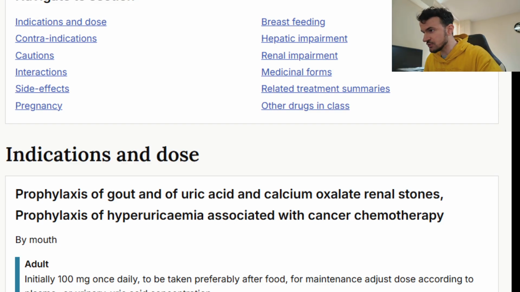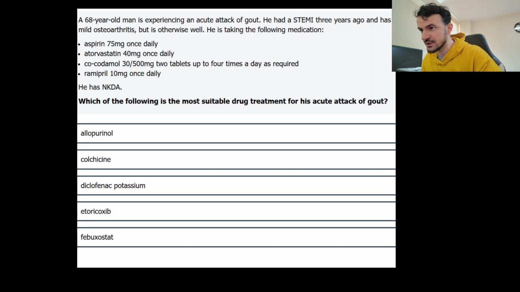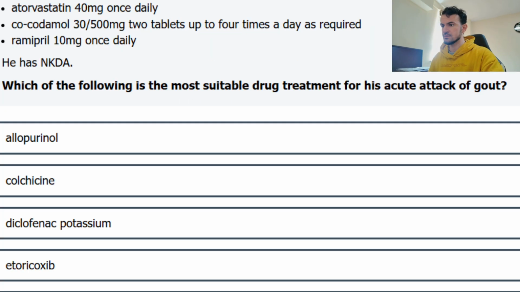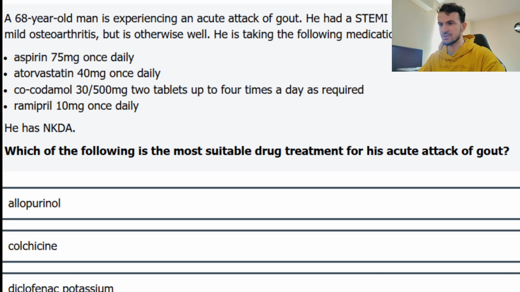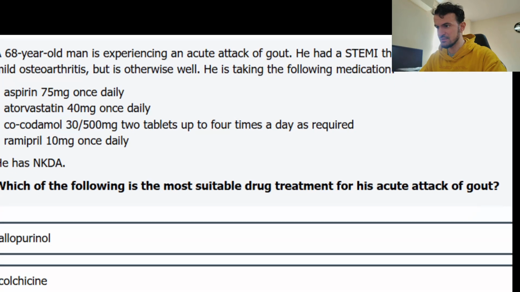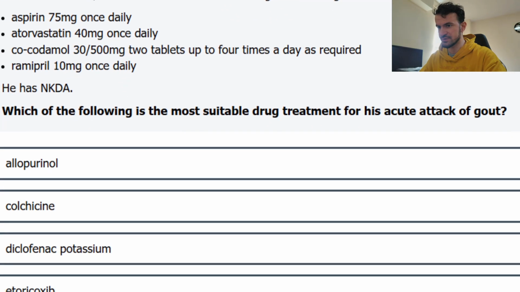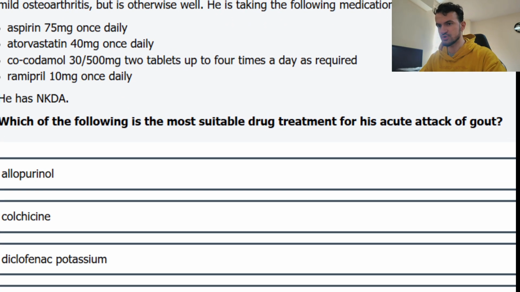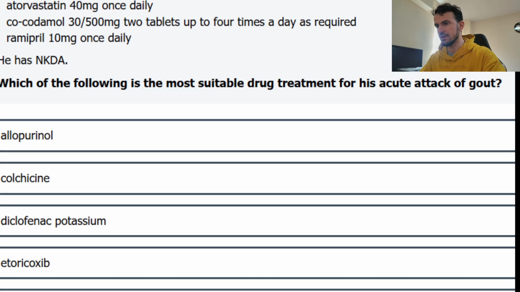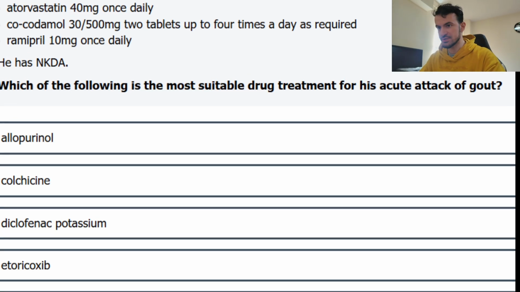And just to go through a quick exam question. So here, the patient, a 68-year-old man, is experiencing an acute attack of gout, and they had a STEMI 3 years ago and have mild osteoarthritis. Which of the following is the most suitable drug treatment for his acute attack of gout? Now we know that colchicine is used for acute gout, and it's not allopurinol. So watch out for that in the exam.